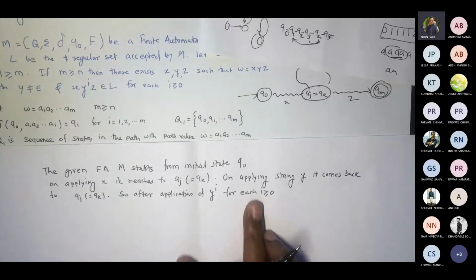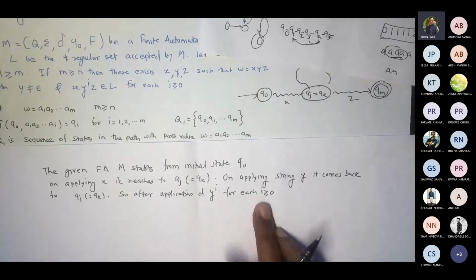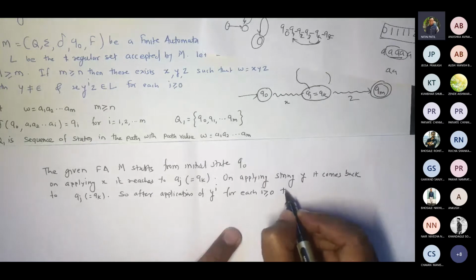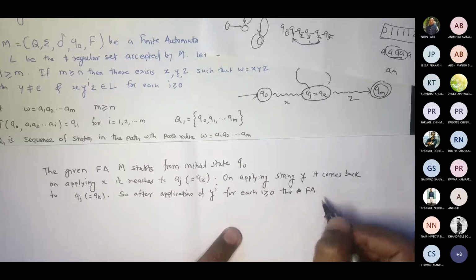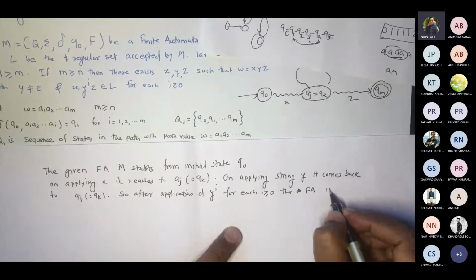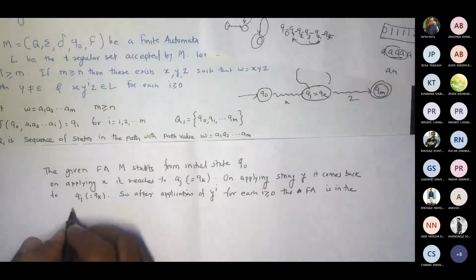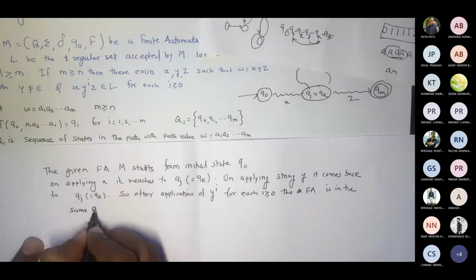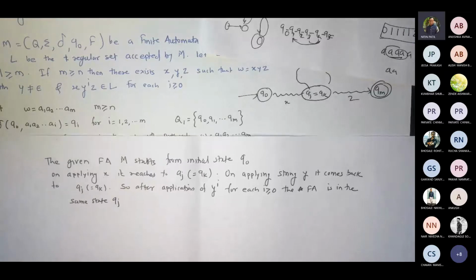So after application of y raised to I, for each I greater than or equal to 0, the finite automata is in the same state Qj. Correct?